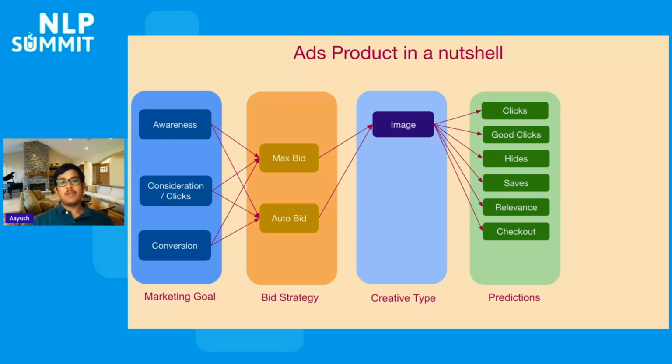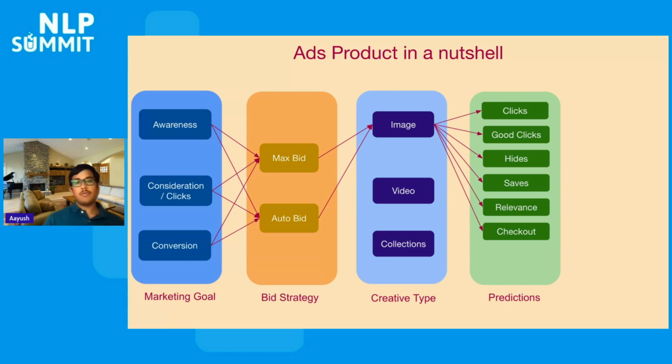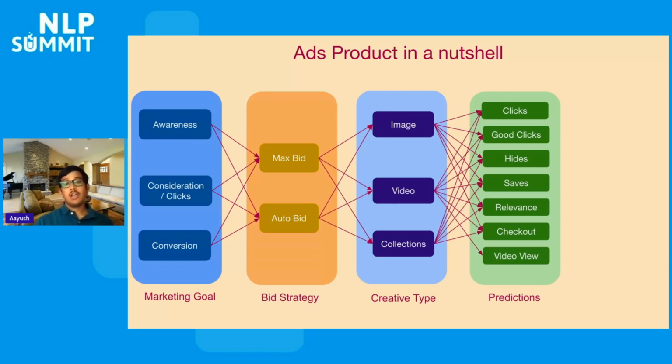Furthermore, just driving engagement on the platform might not be the end goal for all advertisers. They might also want to drive users onto their platform and do more downstream activities like conversions and checkouts, and that's another prediction model that you would need. Now let's see how this product grows if you're creating new creative types like videos and collections. If you want to make these new products and creative types, not only do we need to provide all of the predictions that we have, but we also need to provide new video view predictions.